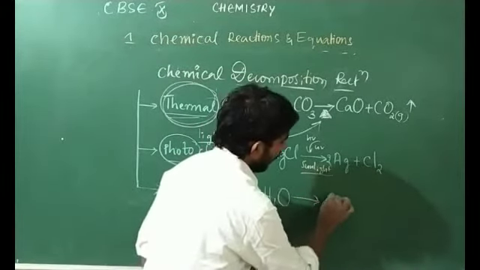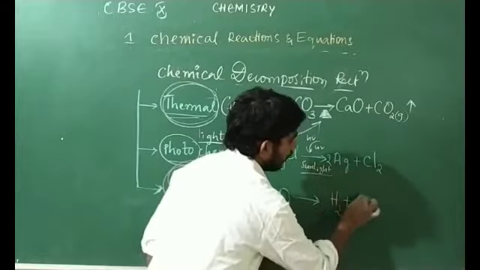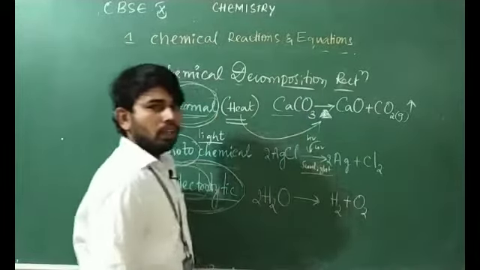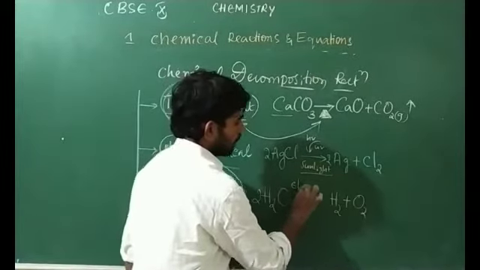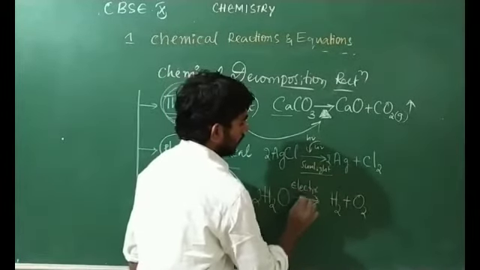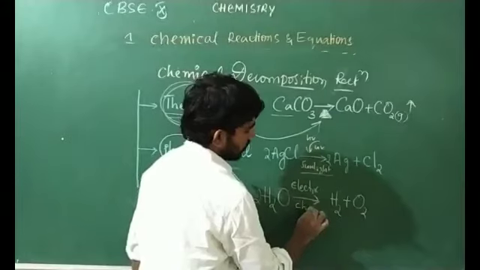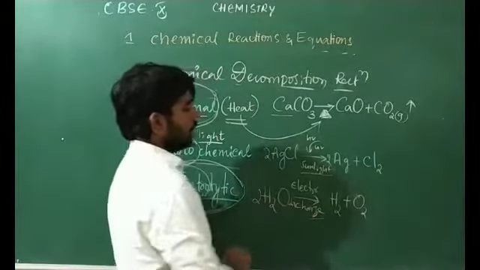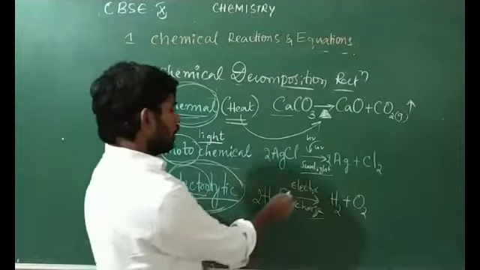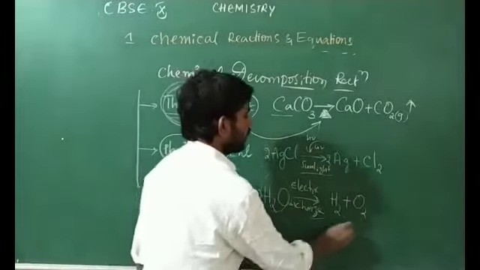It gives hydrogen and oxygen. It undergoes decomposition reaction by using electrical energy, electric charge, we can say electrical discharge.